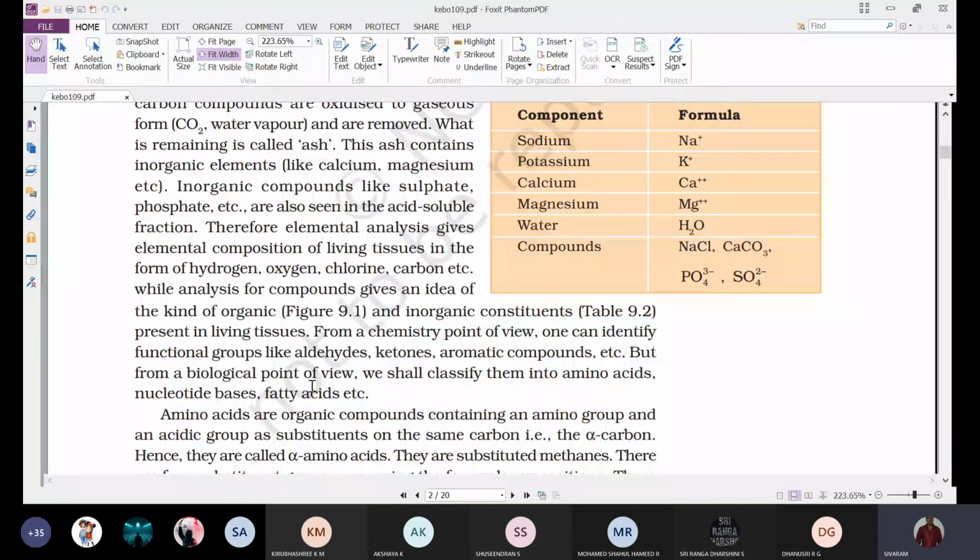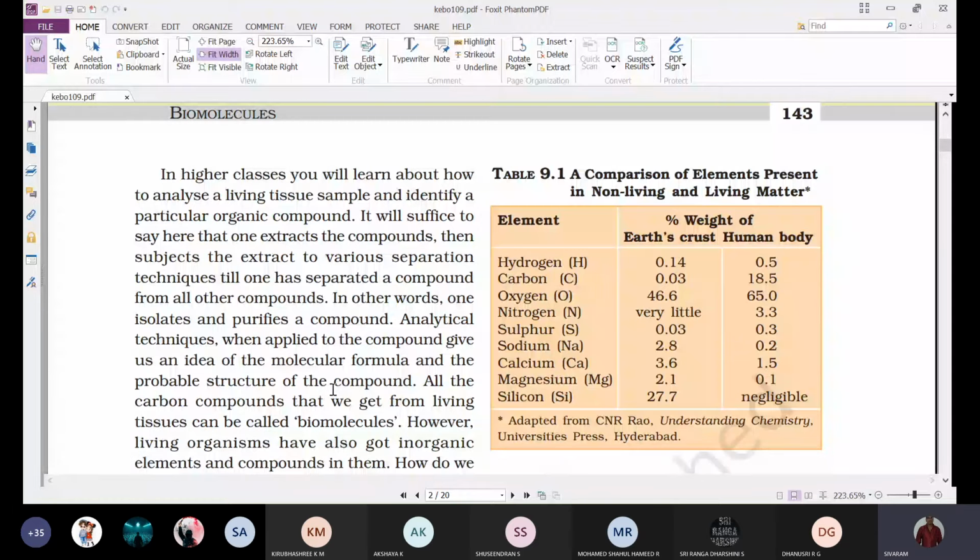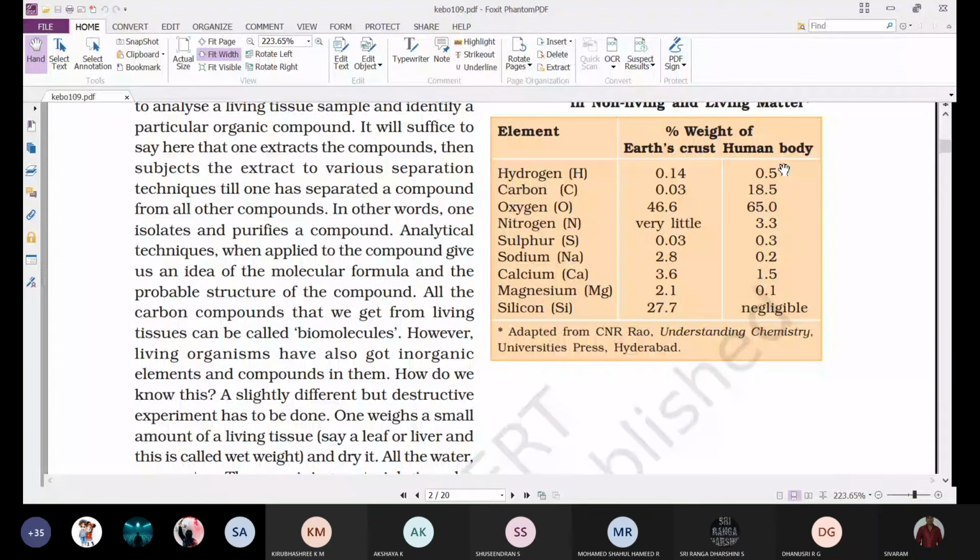So when you go with the elemental analysis, what we get is the elemental composition of living tissues in the form of hydrogen, oxygen, chlorine, carbon, etc. We already said 18.5% carbon, 0.5% hydrogen, 3.3% nitrogen, 0.3% sulfur, 0.2% sodium, 1.5% calcium, and 0.1% magnesium.